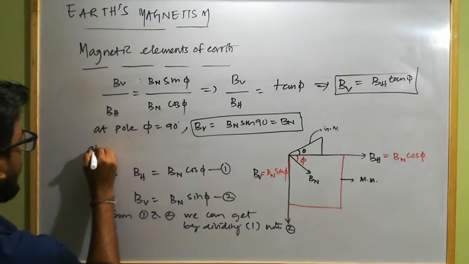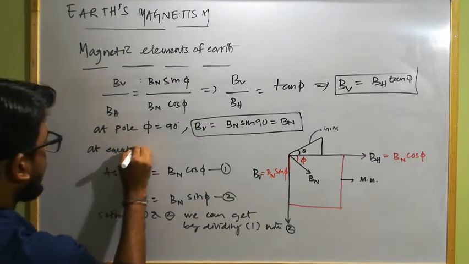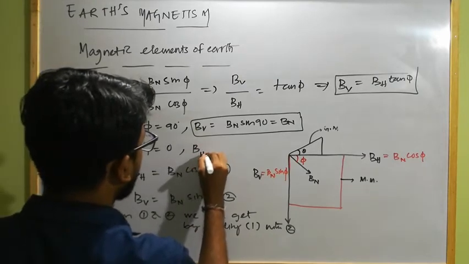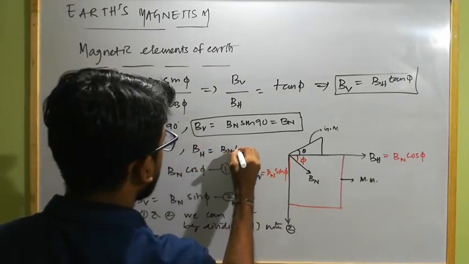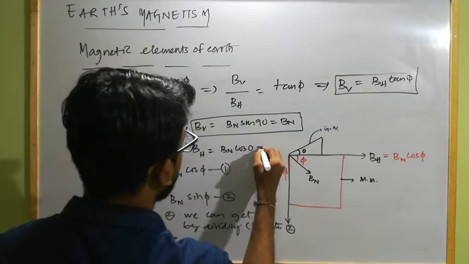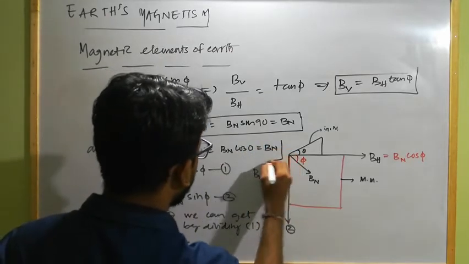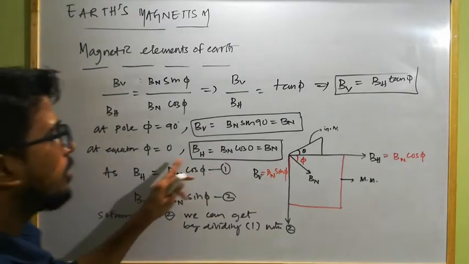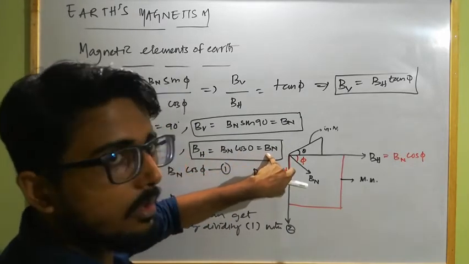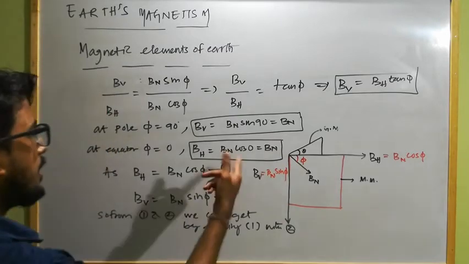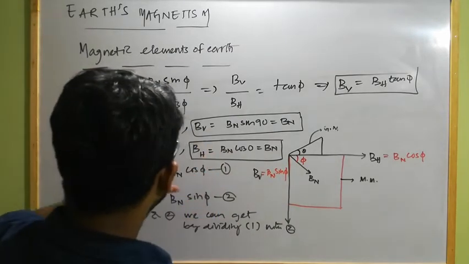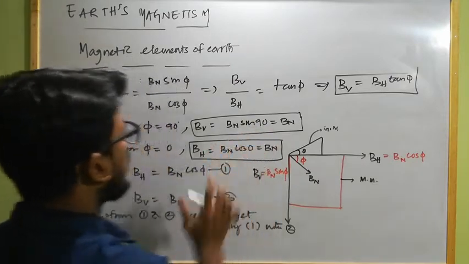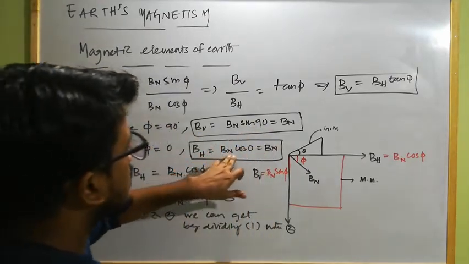Similarly, at equator phi equal to 0. So BH equal to how much? Bn cos 0, which is equal to Bn. So at equator the horizontal component of Earth's magnetic field will be equal to the net magnetic field of Earth's magnet, and the vertical value for equator will be how much? Bn sin 0, and sin 0 will be 0. So the vertical component at Earth's equator will be 0.